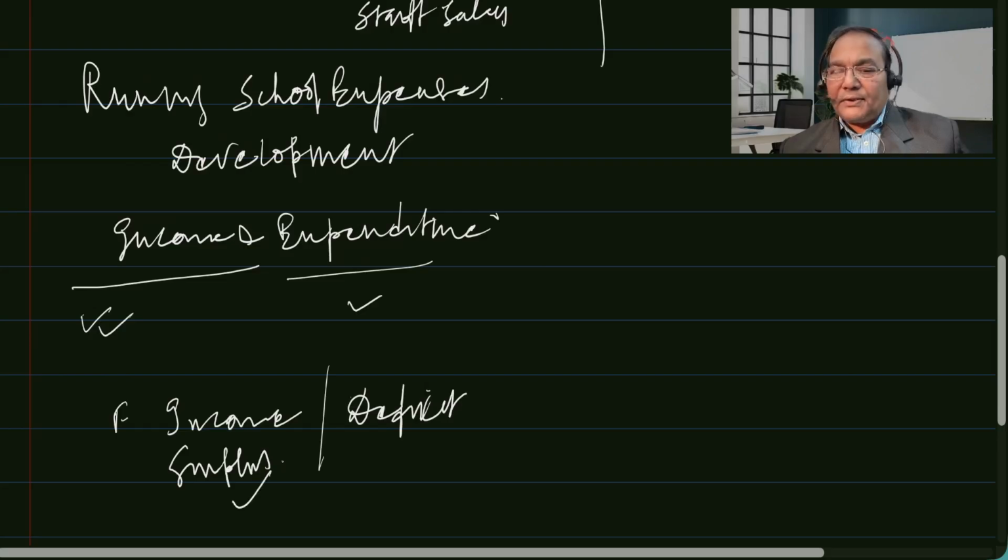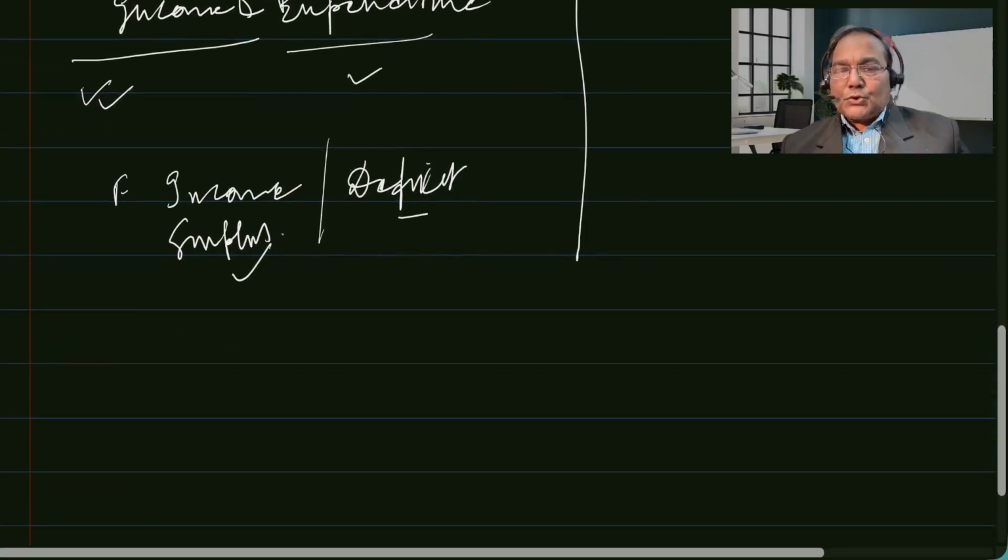So income is denoted as surplus or deficit. This is by and large the accounting working of a school. It usually follows the cash method of accounting.